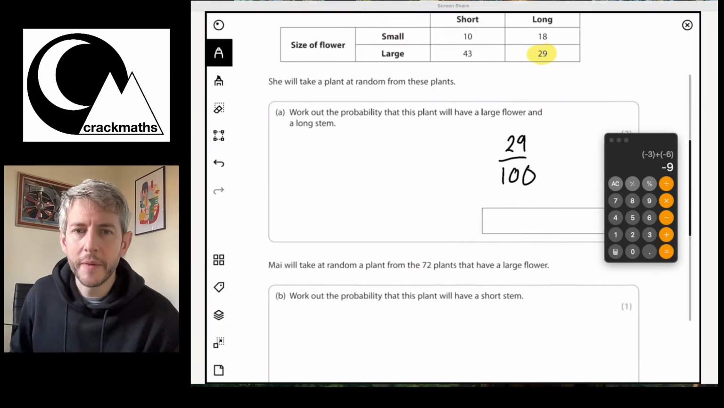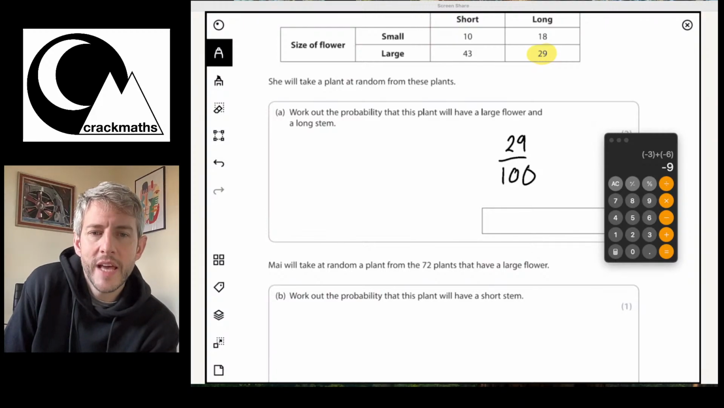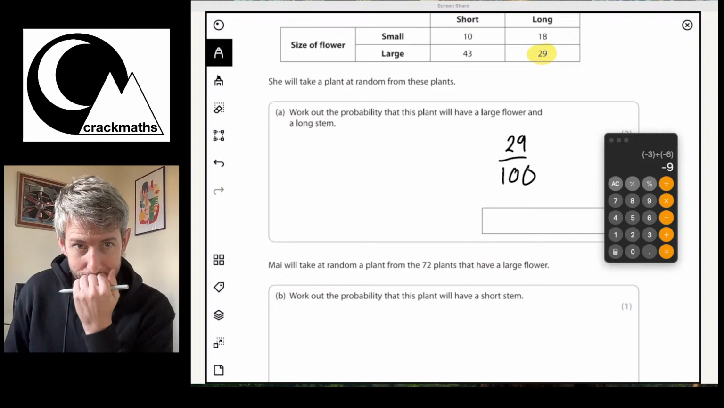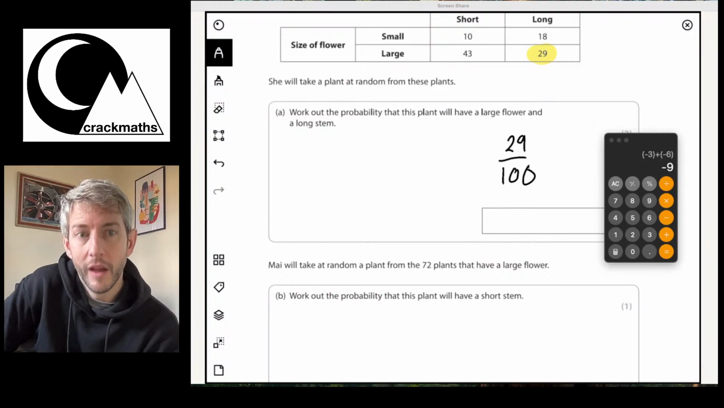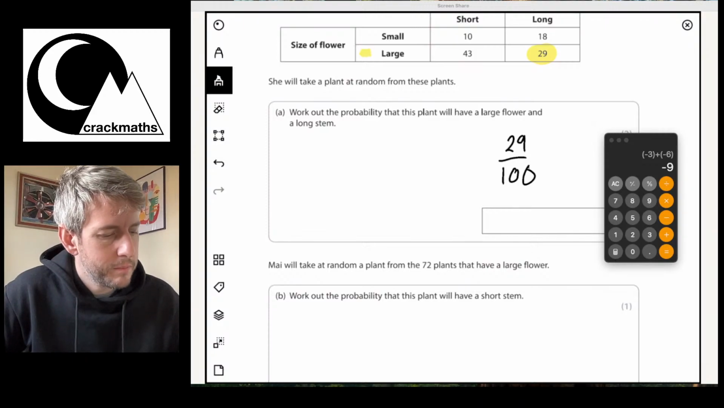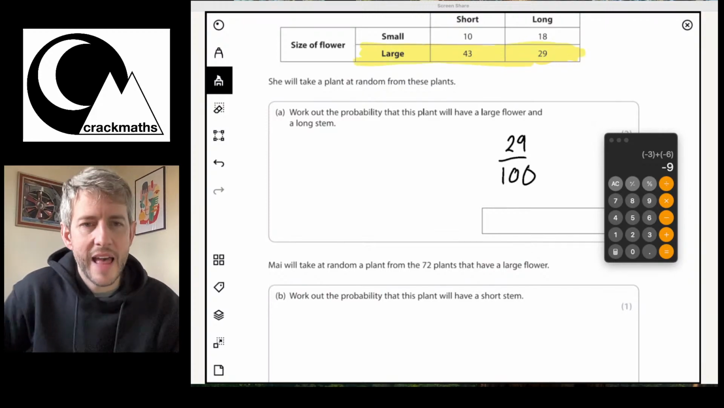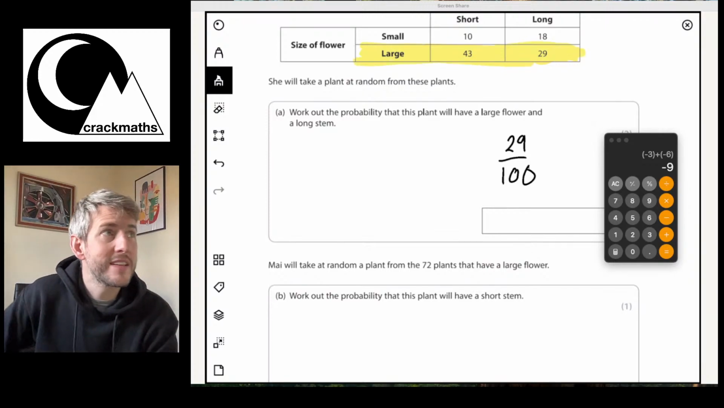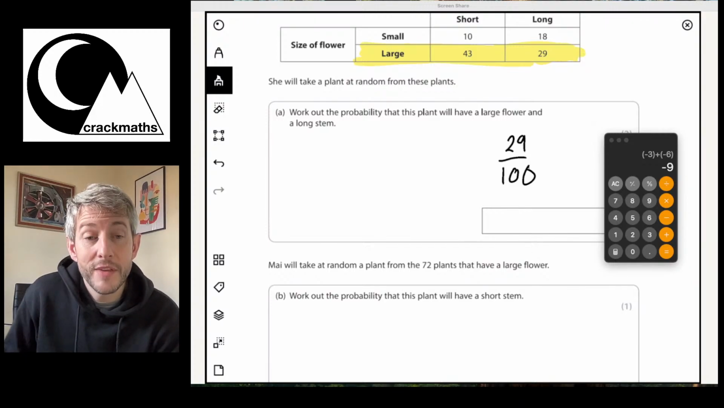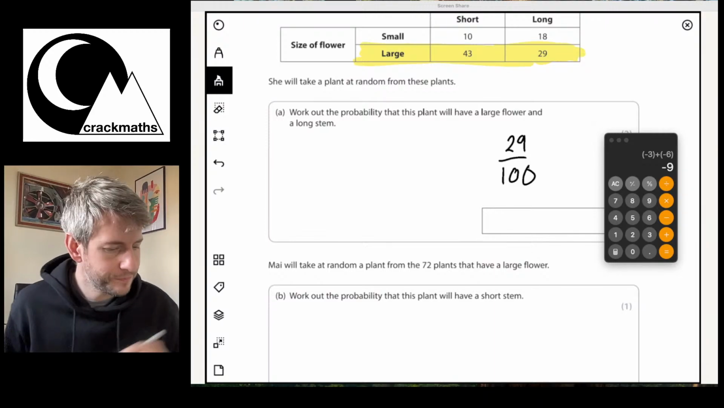Okay, let's have a look at this next bit. May will take a random plant from the 72 plants that have a large flower. So she's only talking about these plants now. She's going to pick a random plant out of the 72 plants that have a large flower. So basically we're just looking at this group. Work out the probability that this plant will have a short stem.